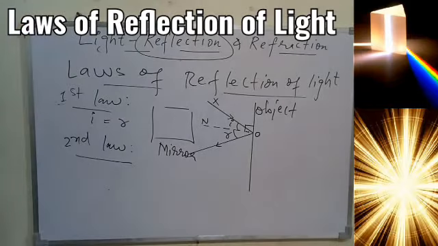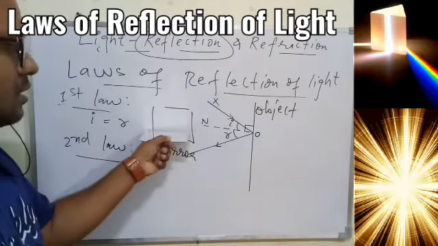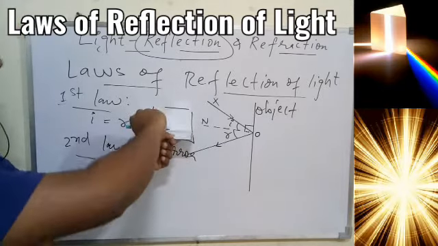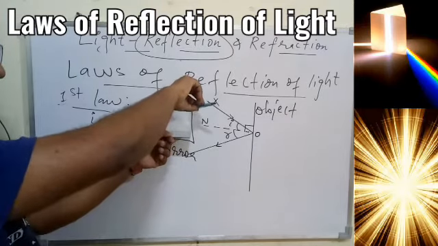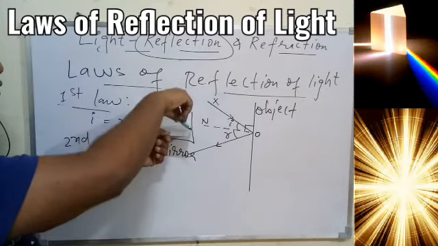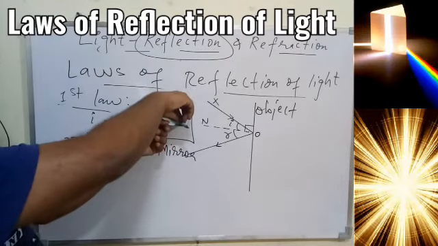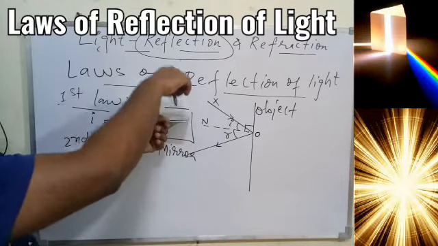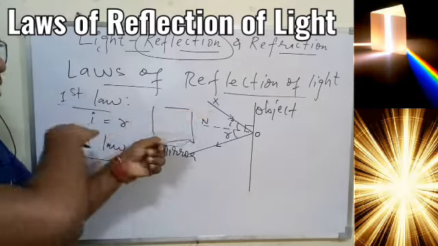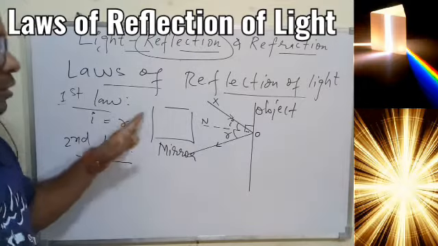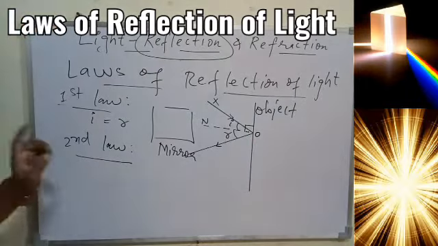So one more thing can be done. If the mirror is here and the surface is here, in imagination, and the light is here, this incident ray cannot be reflected in this particular direction, so it must be on the same plane. If I shift the plane upward, now the incident ray is here and the reflected ray is on this one, so we can say with the shift in the plane, the incident ray, reflected ray and the normal will also shift, and all the three will remain on the same plane all the time, and all the three are basically at the same particular point, that is called the point of incidence.